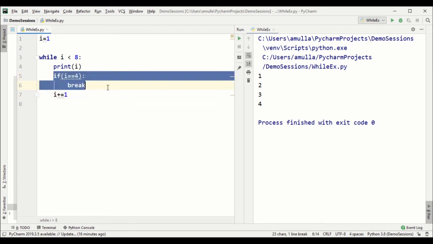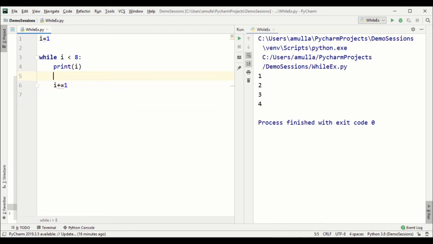Then we have one more thing, we have else in while loop. I mean, maybe it is introduced in Python only. So if I have to write else, I can write else. We have even seen in my previous video of if else, but here in while loop also we have else. Okay, so when does it go to the else part? For example, if I is greater than 9, then it will be executing else part.